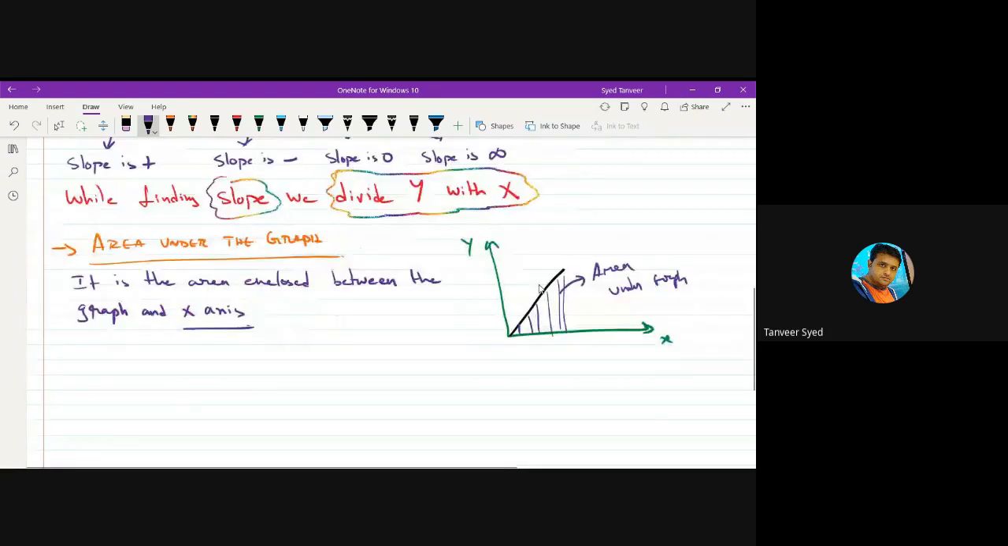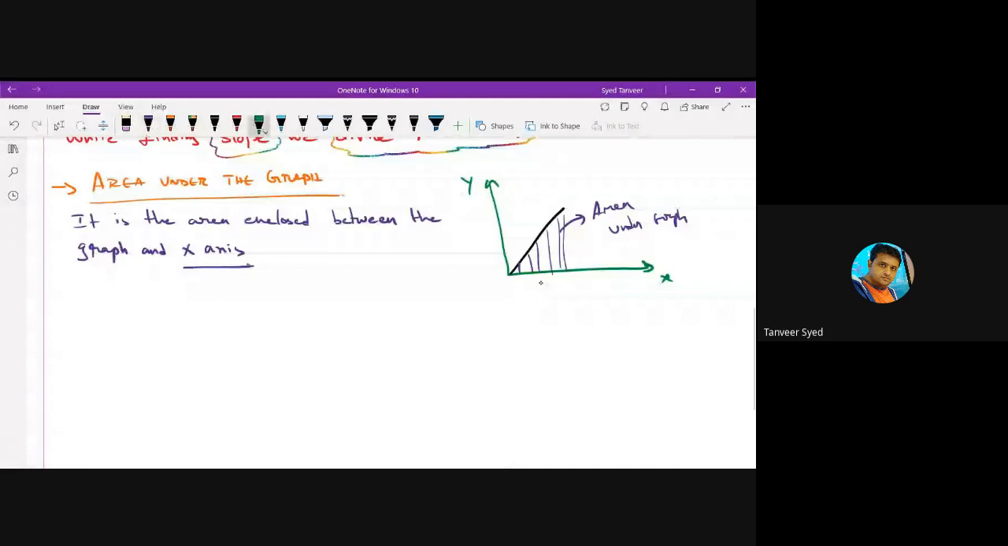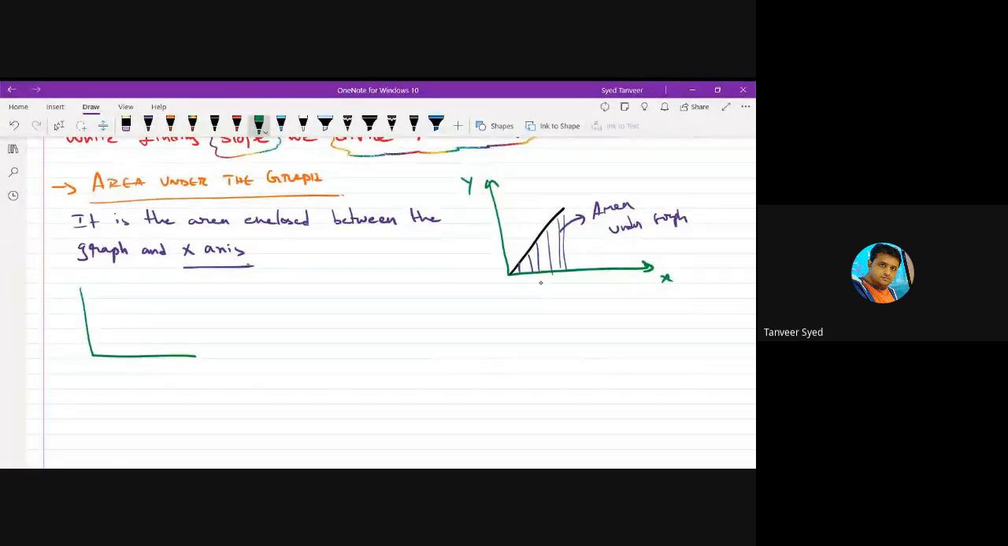Suppose you have a graph like this. A graph is like this. Then what is the area enclosed? This thing.